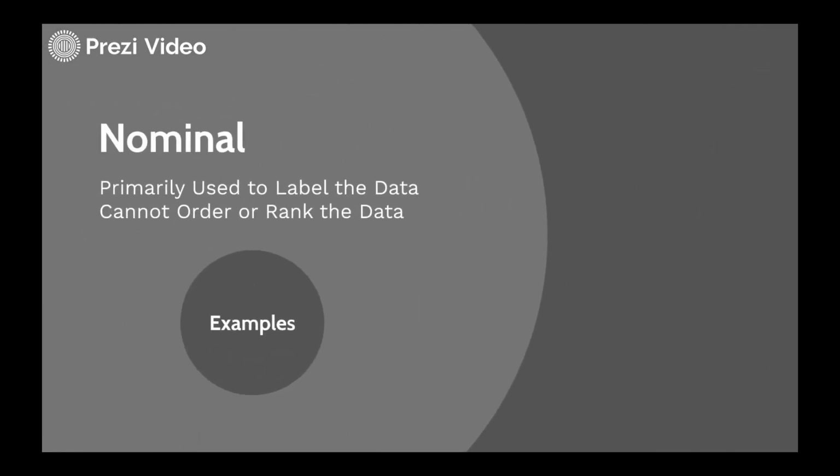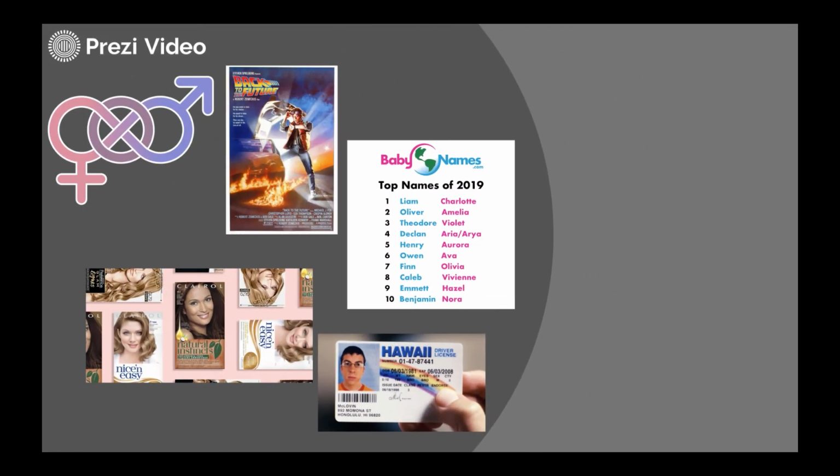So within qualitative data, let's focus on nominal. Nominal data typically is used for labeling. You can't order them, you cannot rank them. Here are some examples of that. Gender is one example, movie titles. We also have names, people's names, ID numbers, hair color, just color in general. So those are basically labels. Labels you cannot order or rank.